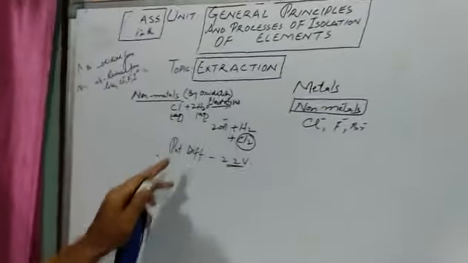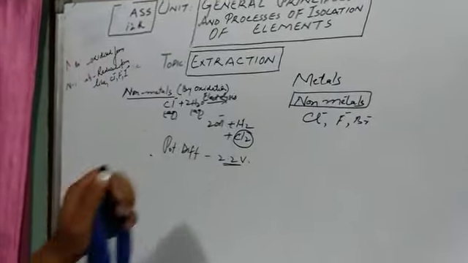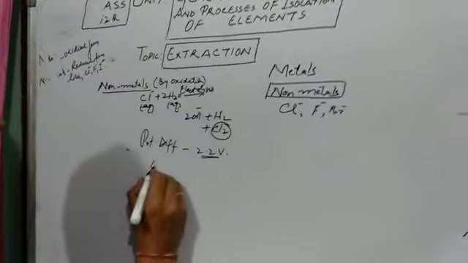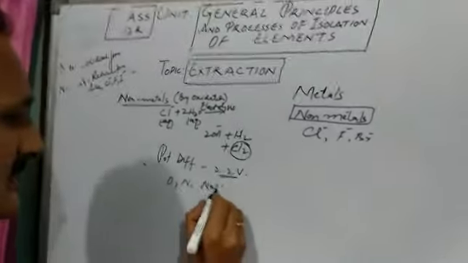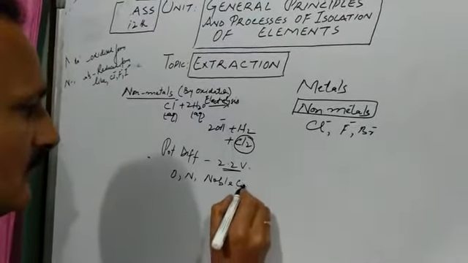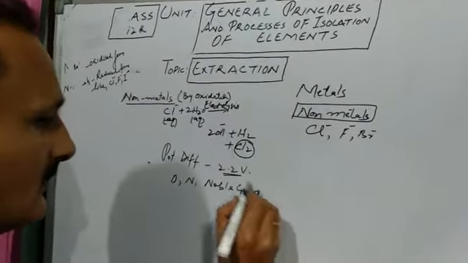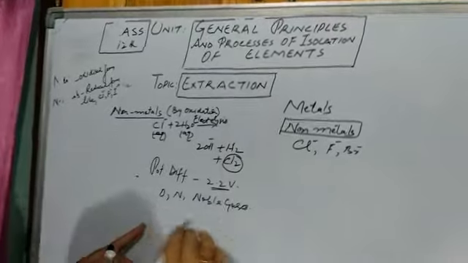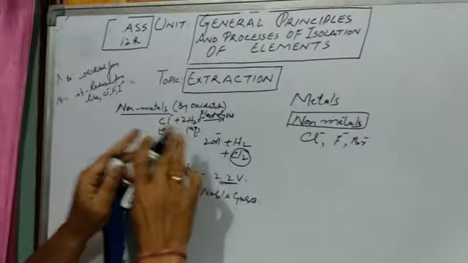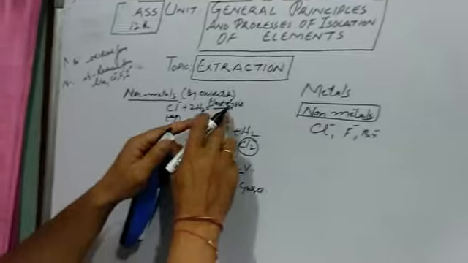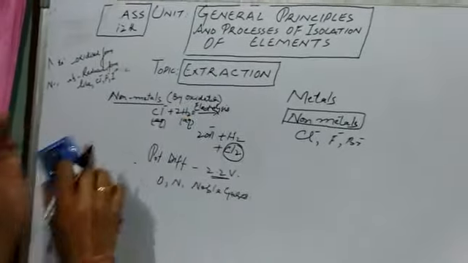By this method, we can extract non-metals like oxygen, nitrogen, noble gases. These non-metals can be extracted by oxidizing, by a process known as electrolysis.